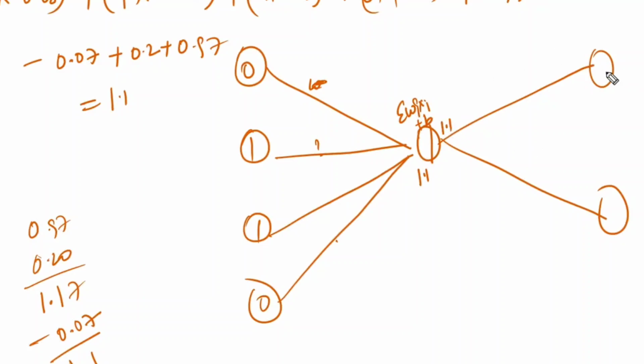Now for this 1.1, here what is the weight? Minus 1.37 is the weight. And what is the bias? 1.45. Now just multiply this one. That is minus 1.37 into 1.1 plus 1.45. Calculate. That is minus 1.37 into 1.1 plus 1.45. What is the value?